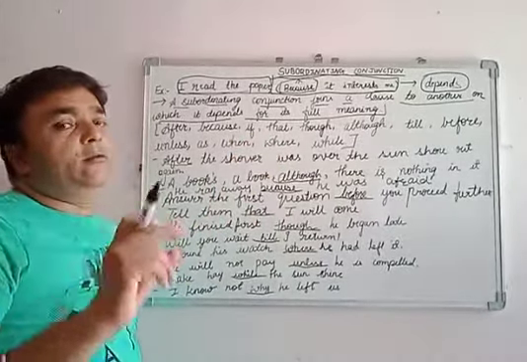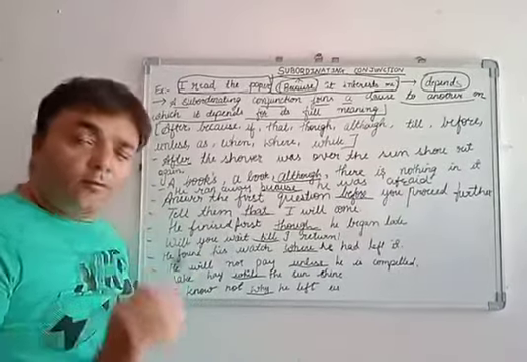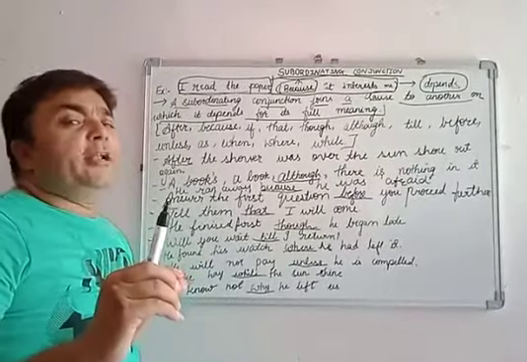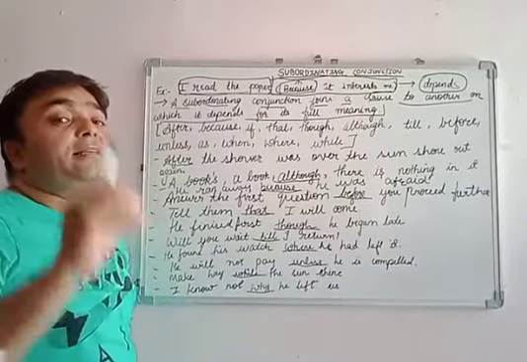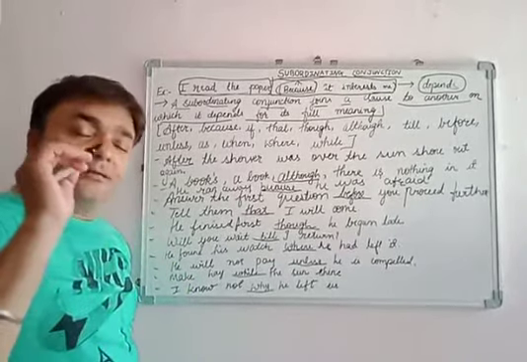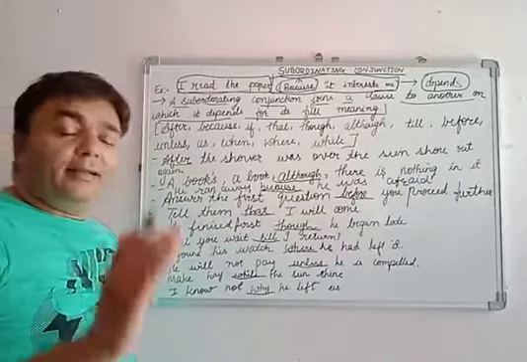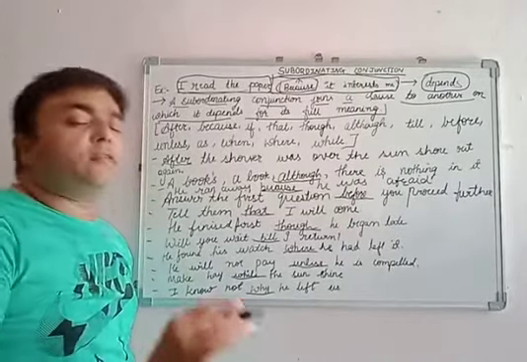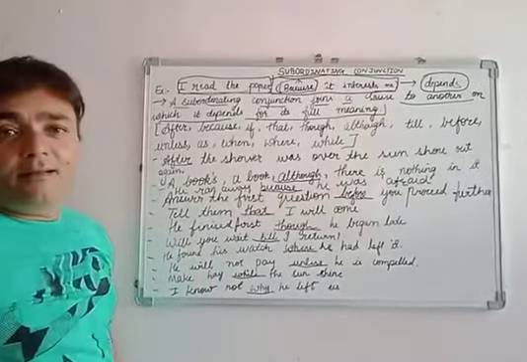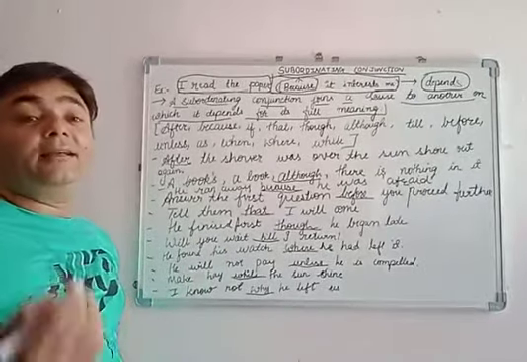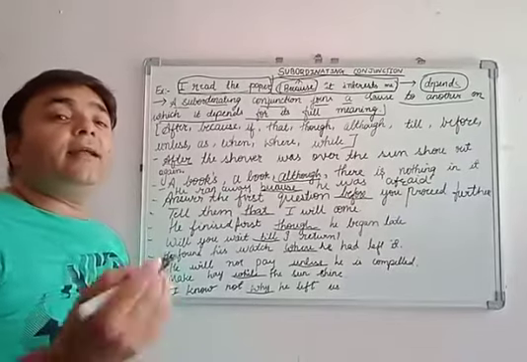If you read it twice, thrice, four times, five times, definitely you will get the idea. What a subordinating conjunction is and what it does, you will get from the definition. Let's see which subordinating conjunctions we use in our daily life.